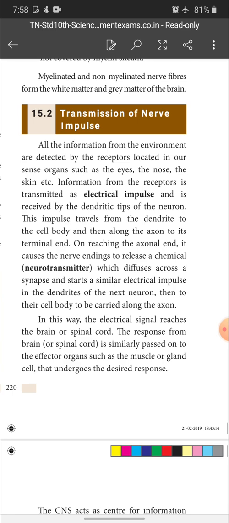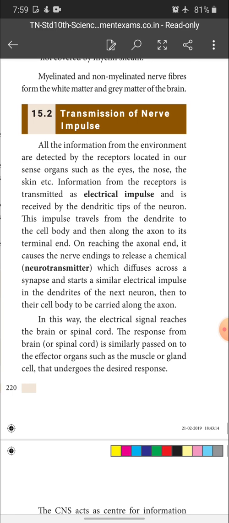Okay, then you know very well the impulse travels from the dendrite to the cell body and then along the axon to its terminal end. On reaching the axonal end, it causes the nerve endings to release a chemical which diffuses across the synapse and starts a similar electrical impulse in the dendrites of the next neuron, then to their cell body to be carried all along the axon. Okay, what they are trying to say here, I forgot to say the name of the gap between the neurons, that is called synapse. The gap between the two neurons is called synapse.